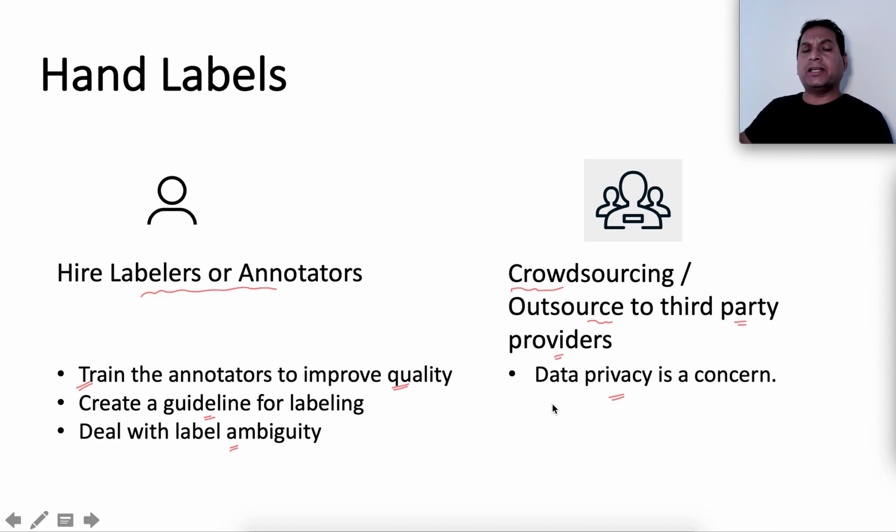But are there any techniques which can reduce the time and effort required to create labels? There are a couple of techniques which are evolving. One is called active learning, and the other technique is called weak supervision. In this week's video, we will discuss active learning.